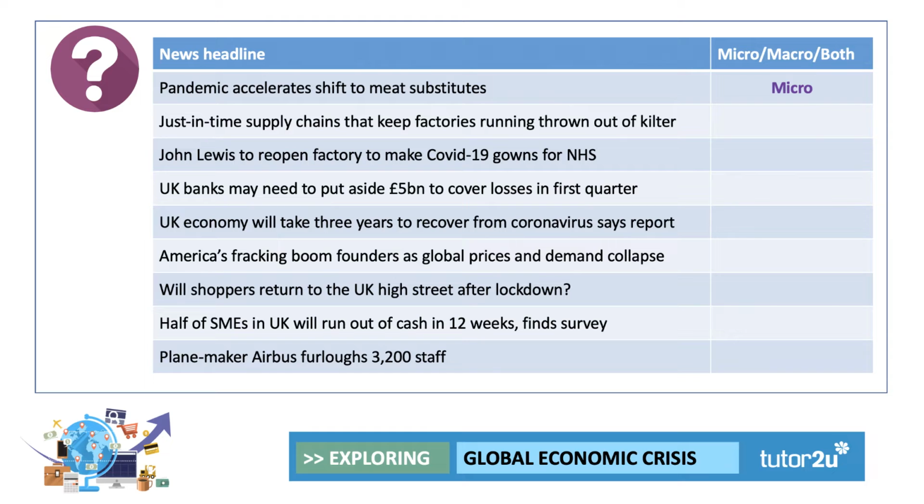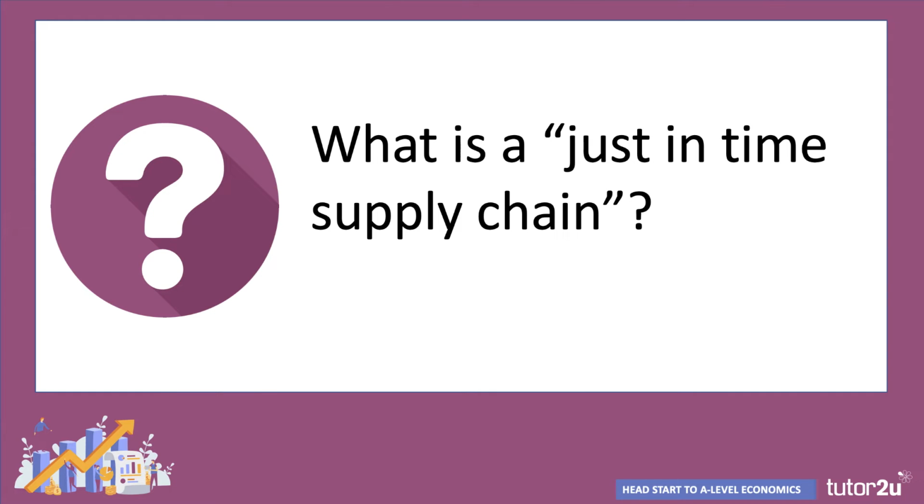Just-in-time supply chains that keep factories running are thrown out of kilter. I've gone for micro because it's to do with individual factories. Is everybody happy with what we mean by a just-in-time supply chain? This is where products, component parts, component stock and things, raw materials, they arrive just in time.